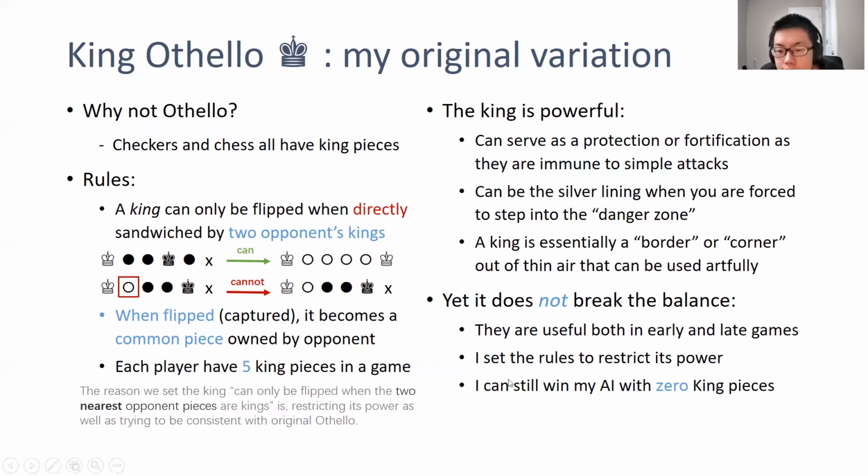And second, I set rules to restrict his power, as mentioned here. This is a restriction of his power. The third one is that I can still win against my AI with 0 king pieces. So without king pieces, you can still win. It's just not powerful enough to break the balance.